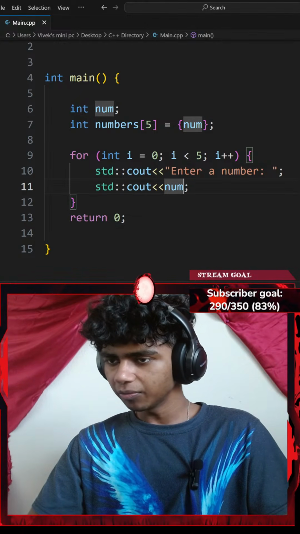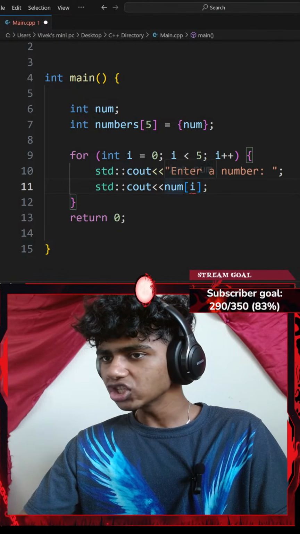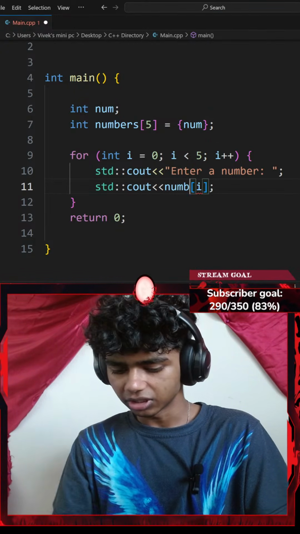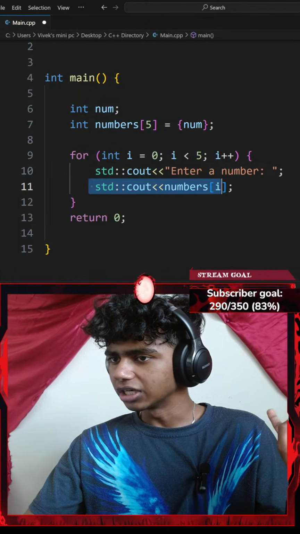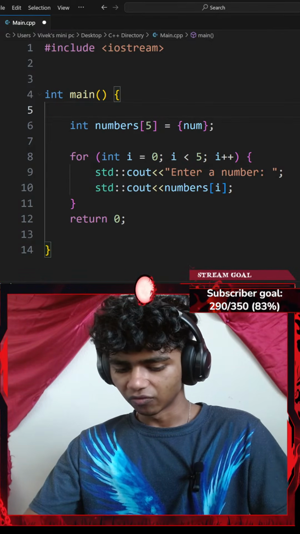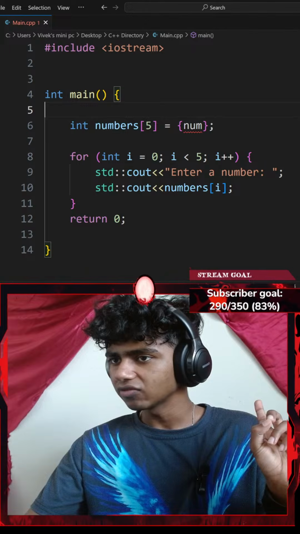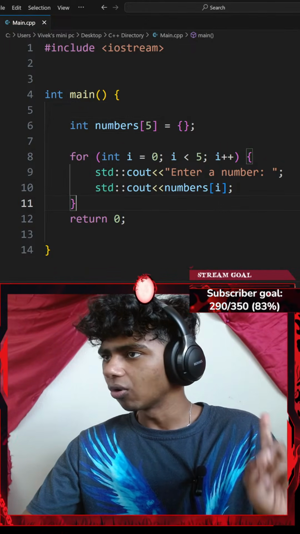Honestly, num at index of I. Would that make sense? Actually, I should go with my array, right? So let's go with numbers. Okay, so standard console output numbers at index of I. In that case, I might not need this num variable. Let me go ahead and hit Ctrl S to save the code. This is going to be an empty array. Okay, let me save the code and run the command.